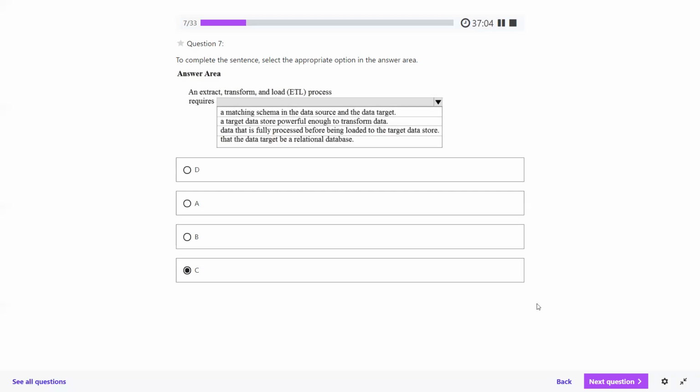In an ETL pipeline, the transformation occurs in the target data store. ETL only works well when the target system is powerful enough to transform the data. Ab Initio, I do remember the name. If you have heard about Ab Initio, it is an ETL tool actually. What do you mean by ETL? The full form is clearly given: extract, transform, and load. So until it is processed, it is not going to be loaded, it is not going to be stored. Are you getting my point? What I'm trying to say?